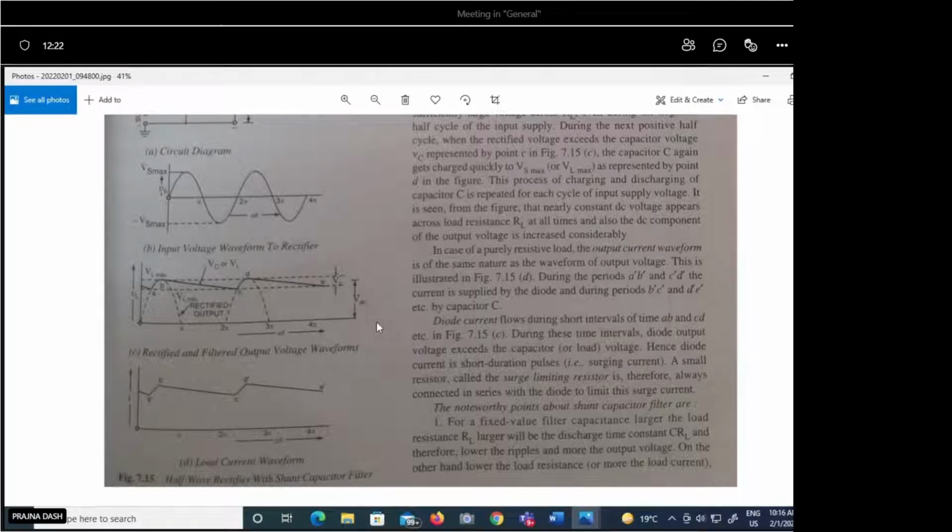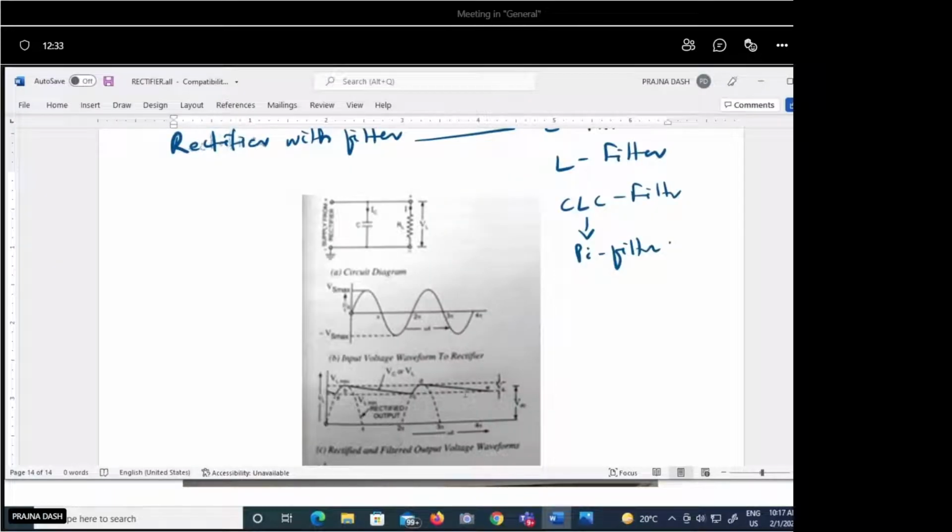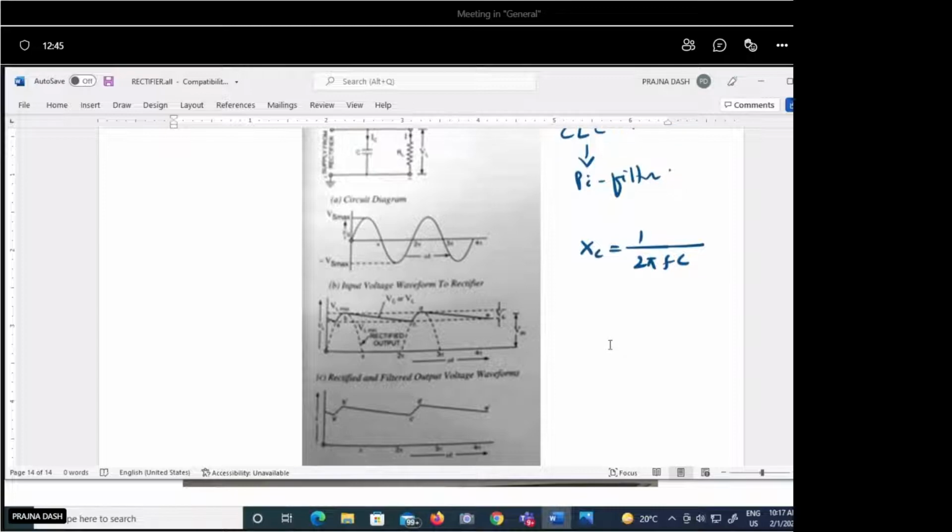So when the output current flows through the load, before that we add one capacitor. How will it behave when we add one capacitor? The capacitor has a reactance Xc equal to 1 by 2 pi Fc, or we can say it is 1 upon omega C. So for high frequency or low frequency, how is the capacitor behaving?